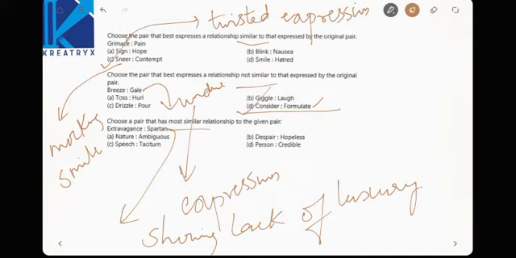Despair, hopeless means something, right? Despair means hopeless, these are separate meanings. Person, credible are different things. Speech and taciturn. Speech is comprehensible words and taciturn means saying little, speaking little, right? So we have given you many meanings here, right?